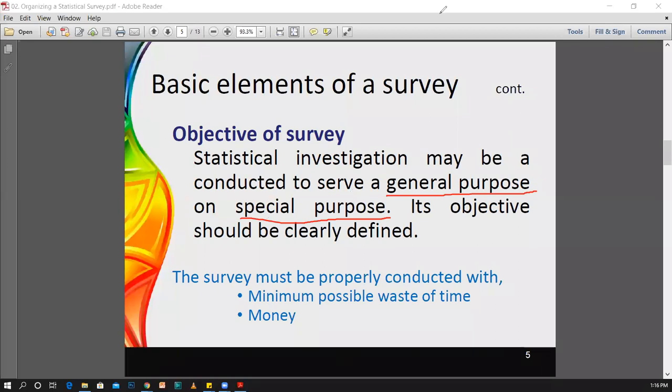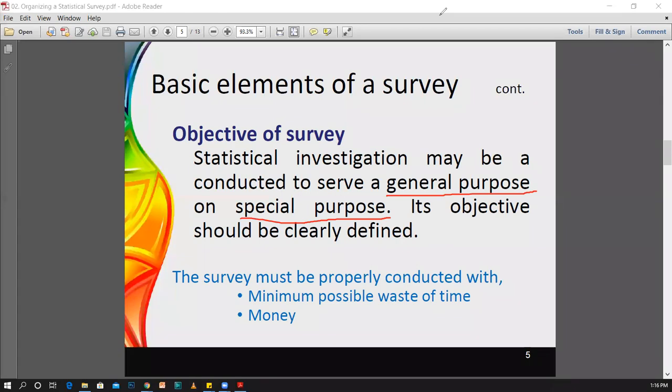Now think about it: if you are going to examine the average family income of a student of OLS University, it is your special purpose. It is not a general purpose. For a study, you need to identify the mean family income of a student in OLS University. Since it is your special purpose, according to that purpose, you have to plan the survey.